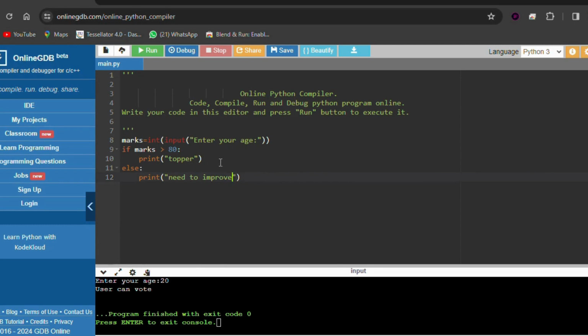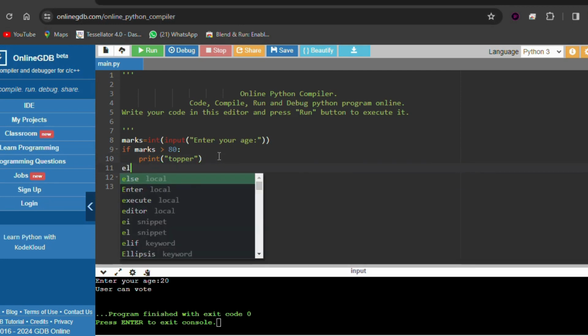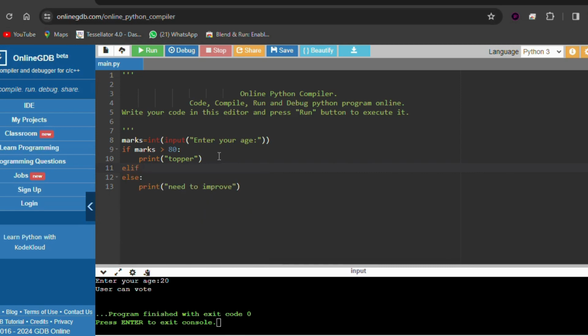And here we'll be keeping another condition also, like elif, if the marks are greater than 50.